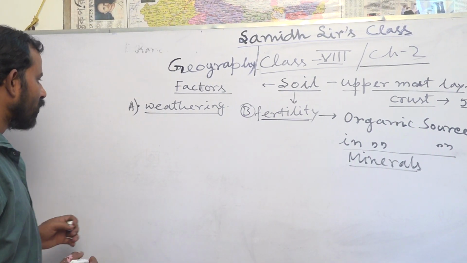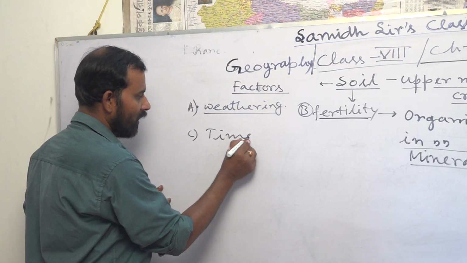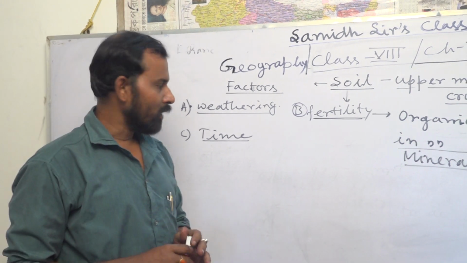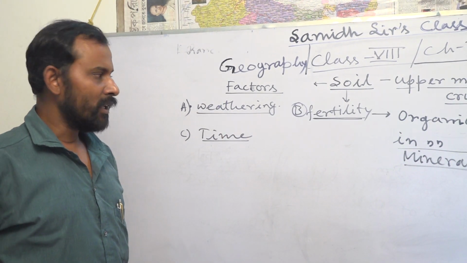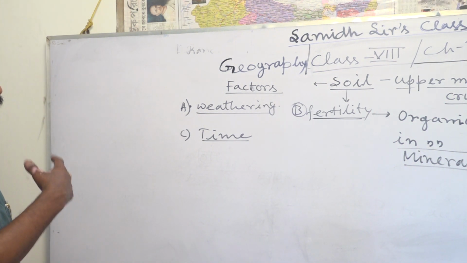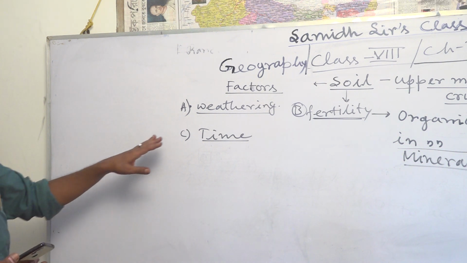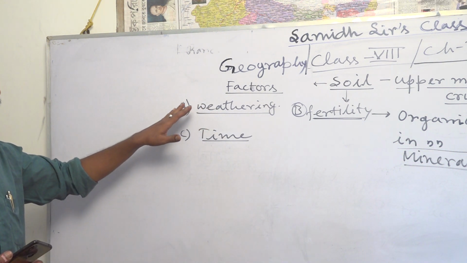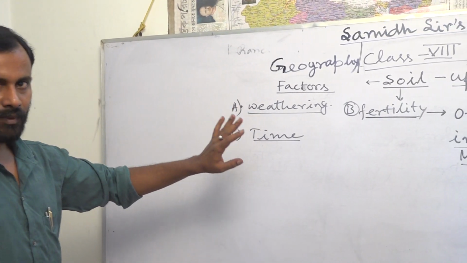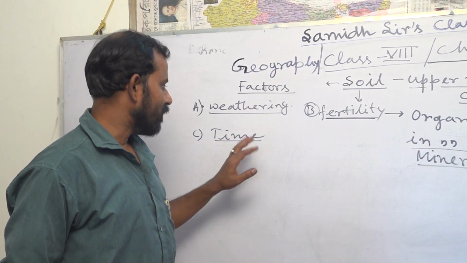Third, the most important thing, is time. Time is also important, because weathering requires time. It is not a matter of one day or two days, it is a continuous process in which the weathering develops.